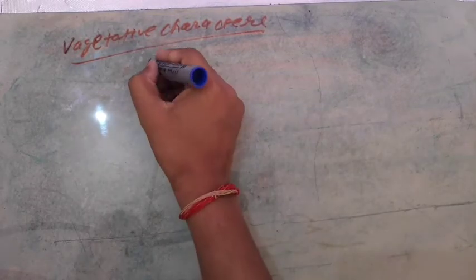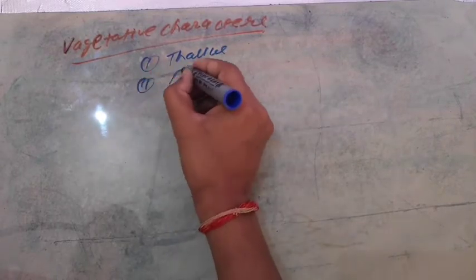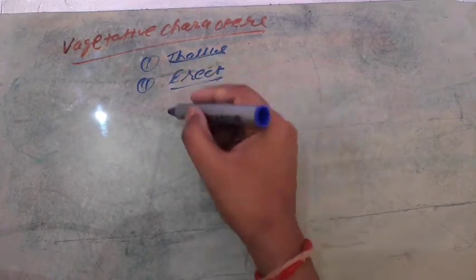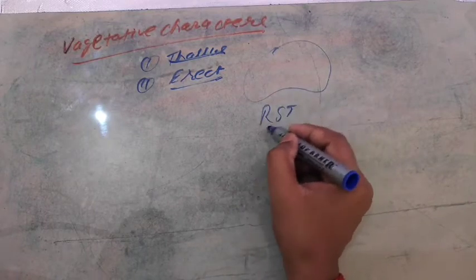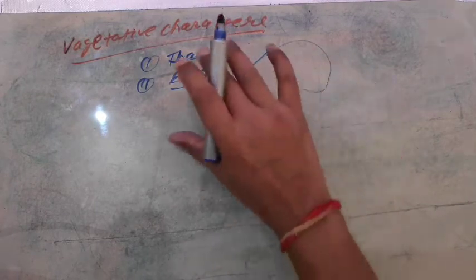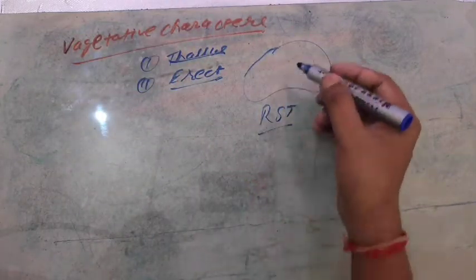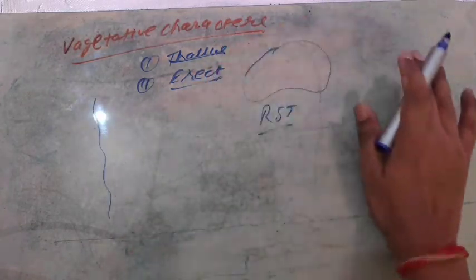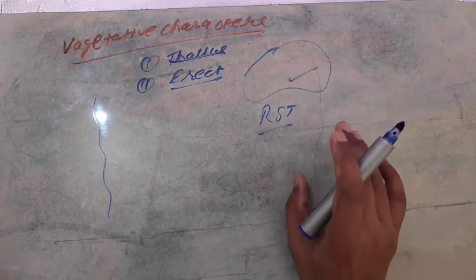Now next are the vegetative characters of Bryophyta. Listen carefully. Bryophyta may be thallus or erect, depending upon their nature. What is thallus? When the plant body is not differentiated into root, stem or leaf, and spreads throughout the ground, the structure is known as thallus. Unlike common plants, they run flat, parallel to the terrestrial surface. That is the thallus structure, and it is very important, keep it in mind.